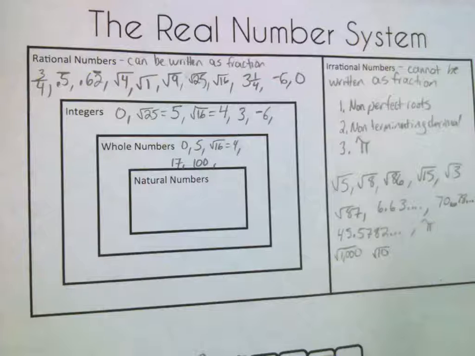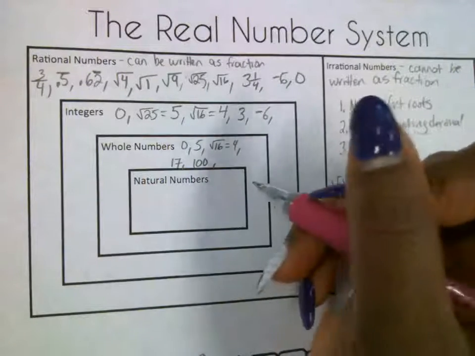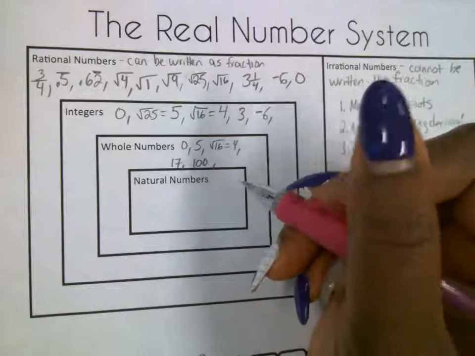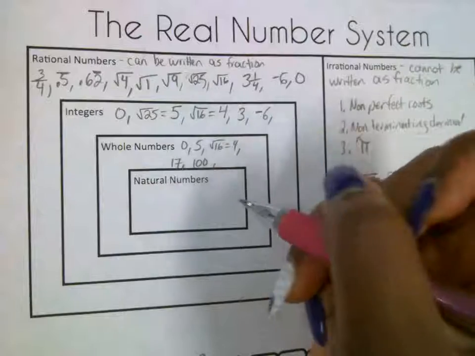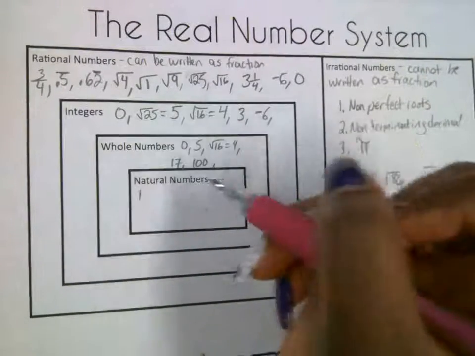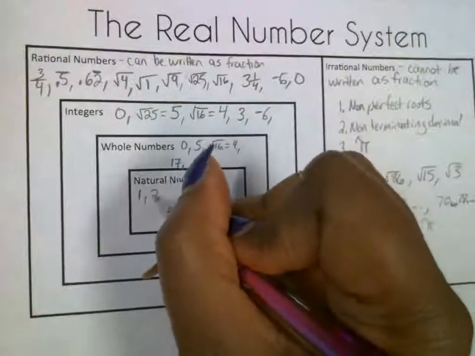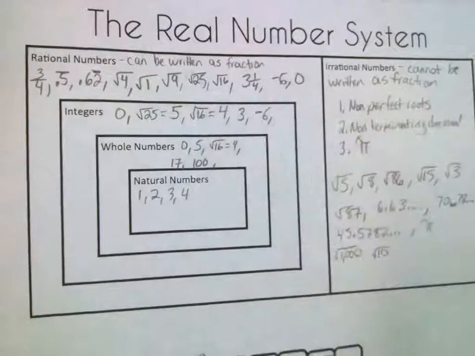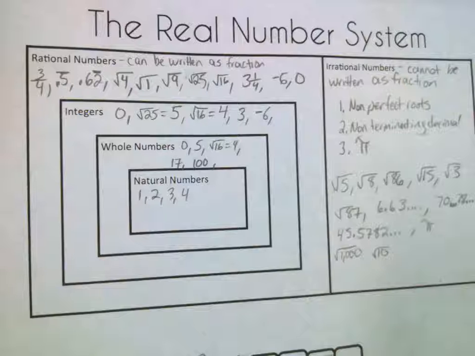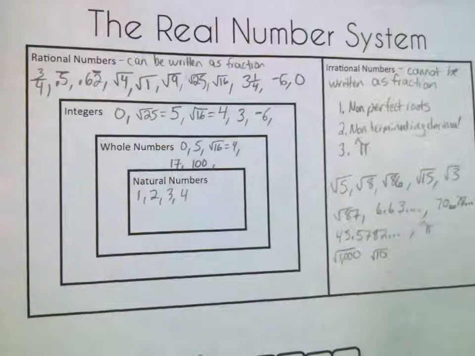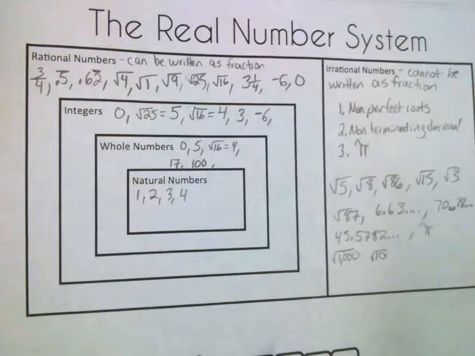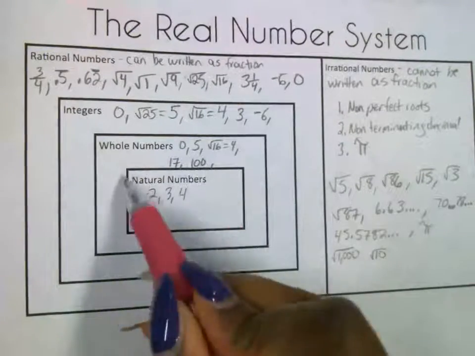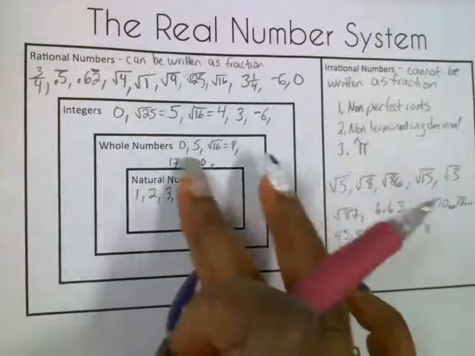Natural numbers. Natural numbers are counting numbers. When we start counting, what number do we start counting with? 1. So it can be 1 to the positive infinity: 2, 3, 4, and so on and so forth to the positive infinity. No fractions, no decimals. Any questions?